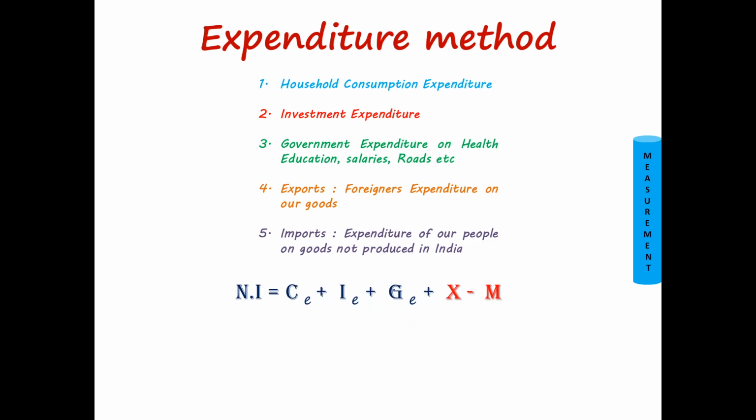So national income is equal to consumption expenditure plus investment expenditure plus government expenditure plus the difference between exports and imports. Instead of saying the difference between exports and imports, most of the books say it as net exports. So national income is the combination of household expenditure, investment expenditure, government expenditure and net exports. If the net exports are positive, we add it. If the net exports are negative, we deduct it. So this is the third method of calculating national income, and that is expenditure method.